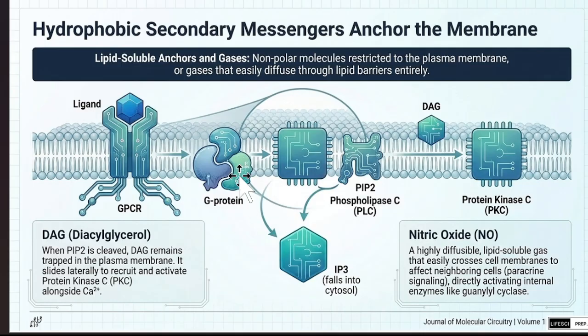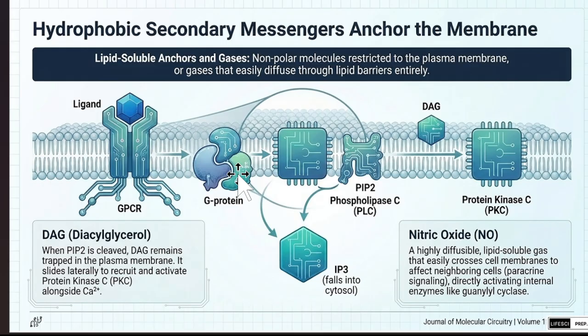Then hydrophobic secondary messengers. What are hydrophobic secondary messengers? These are non-polar molecules restricted to the plasma membrane, or gases that easily diffuse through the lipid bilayer entirely.